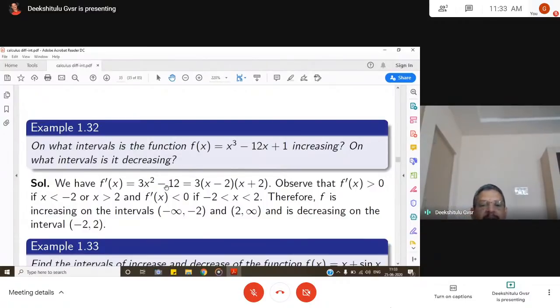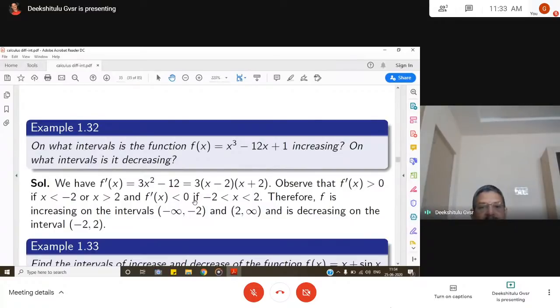If you take 3 common here, x square minus 4, or else you can write it as 3 into x minus 2 into x plus 2. To find the intervals of increasing behavior, f dash x must be greater than 0. That means 3 into x minus 2, x plus 2 greater than 0. So x less than minus 2, or x greater than 2.